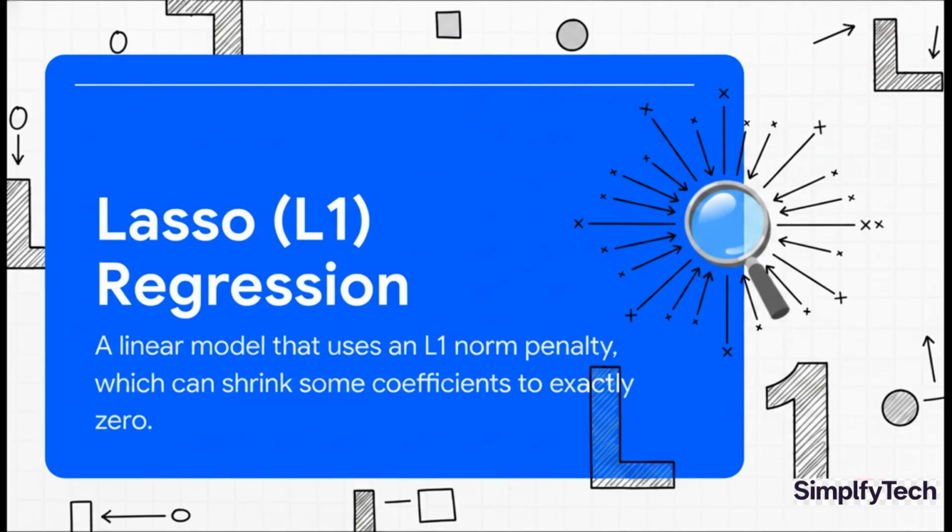Now let's look at Lasso. Instead of squaring the coefficients, Lasso's penalty uses their absolute values. Now, this might seem like a really small change from that L2 penalty, but trust me, the impact is massive. This L1 penalty can actually shrink some coefficients all the way down to 0, which effectively removes those features from the model entirely. This is a total game changer because it gives us automatic feature selection.